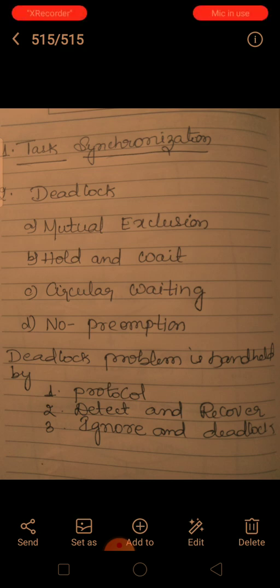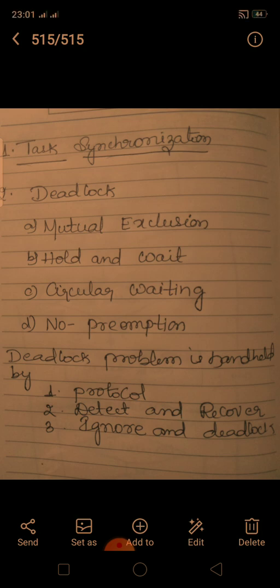Hold and wait. What is the meaning of hold and wait? A process holds a resource while at the same time it requires another one. This is called holding one and waiting for another one. The third type of deadlock condition is circular waiting. What is this circular waiting?